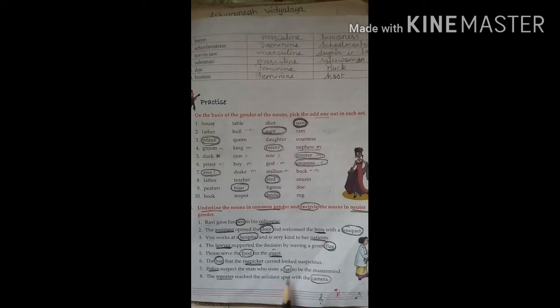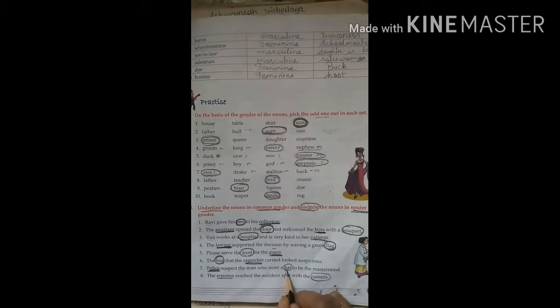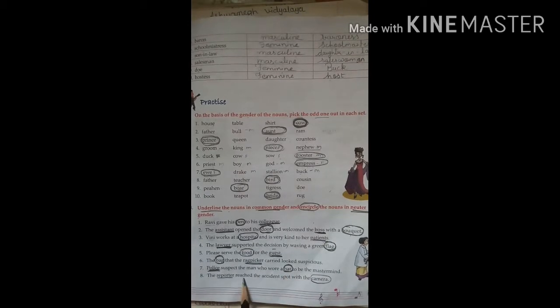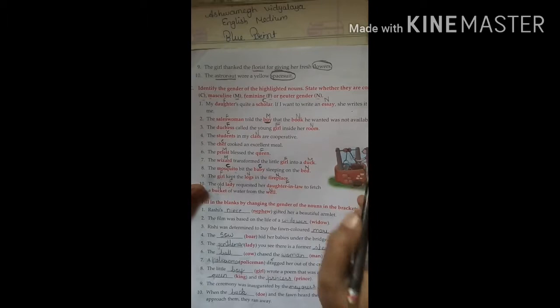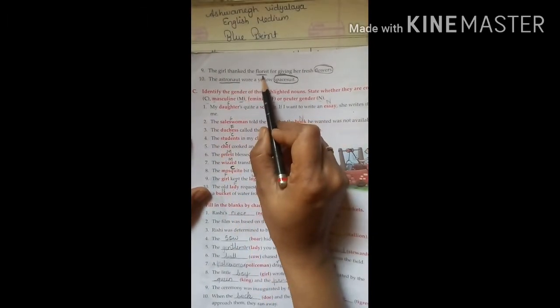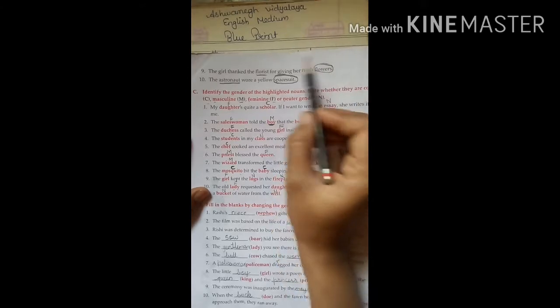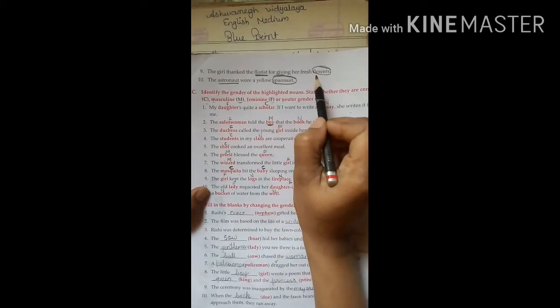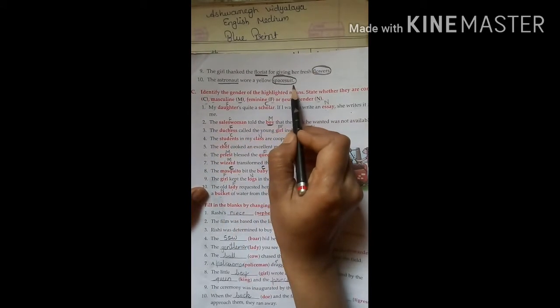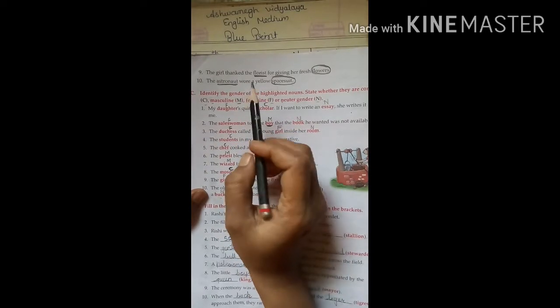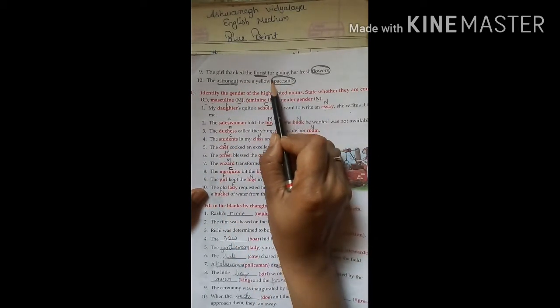Police suspect the man who had to be the mastermind. So police is a common gender and head is a neuter. The reporter reached the accident spot with the camera. So camera is a neuter gender and reporter is a common gender. Next, on page number 34, the girl thanked the florist for giving her fresh flowers. So florist is a common gender and flower is a neuter. The astronaut wore a yellow spacesuit. So astronaut is the common gender and spacesuit is a neuter.